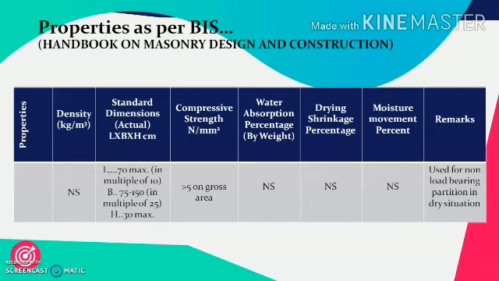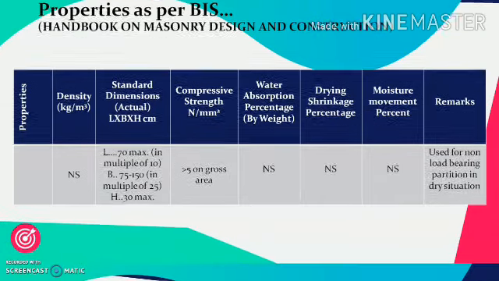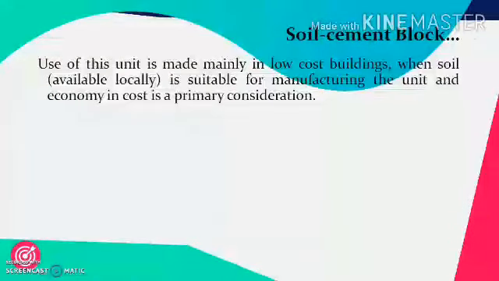The compressive strength of this is around 5 Newton per mm square when it is measured on a gross area basis. Its water absorption, drying shrinkage and moisture movement are not specified by the handbook on masonry design. It can be used for non-load bearing partitions in dry situation. Last is soil cement block.